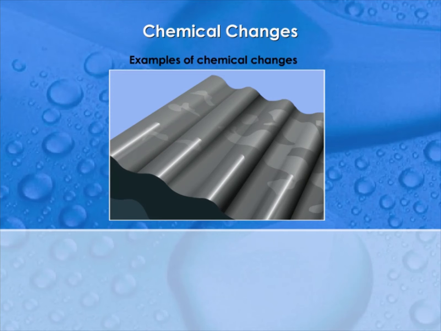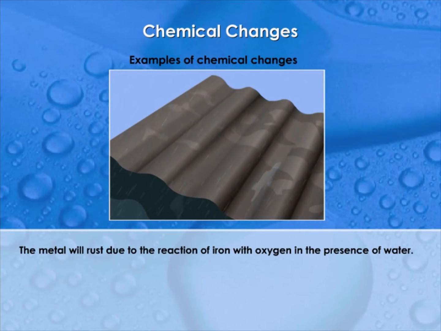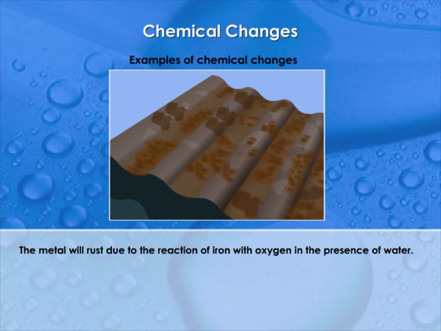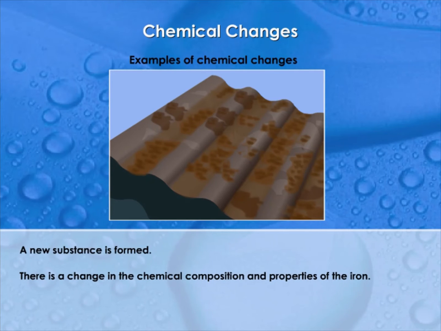There are many examples of chemical changes around us. Let us look at a few of them. A piece of iron metal should not be left exposed to water. If a piece of metal is exposed to rain for some time, what do you think will happen to the metal? Discuss and click to confirm your answer. The metal will rust due to the reaction of iron with oxygen in the presence of water. Iron(III) oxide is formed. This is a chemical change. A new substance is formed. There is a change in the chemical composition and properties of iron.